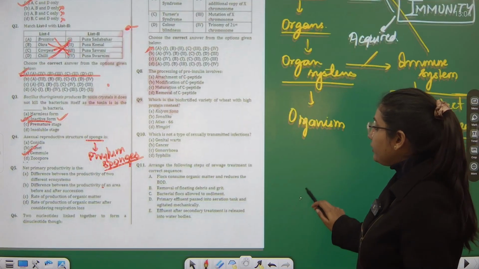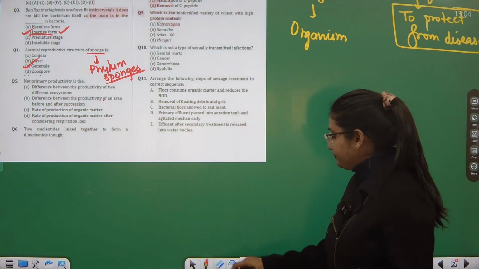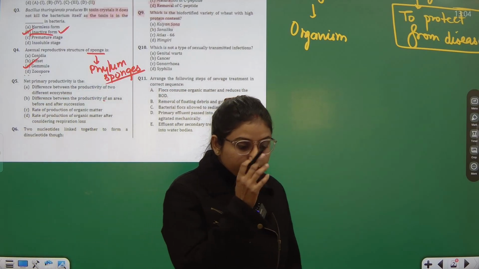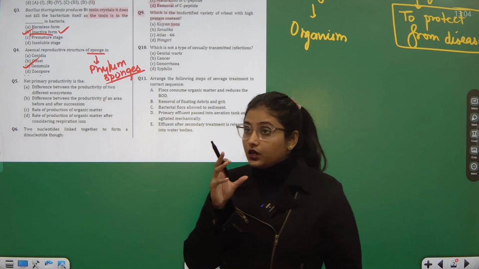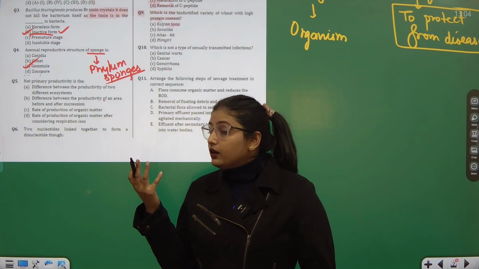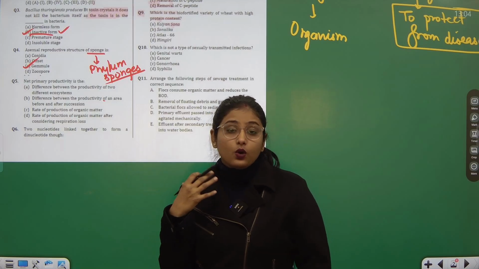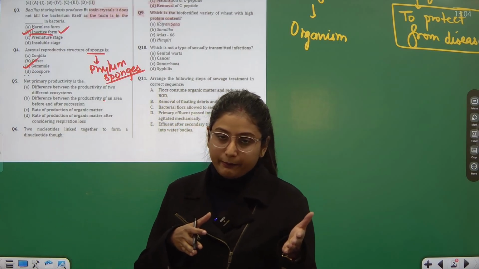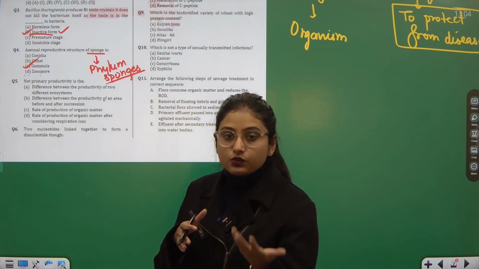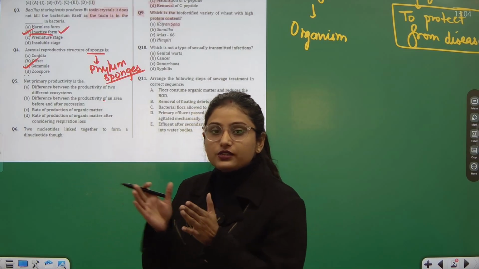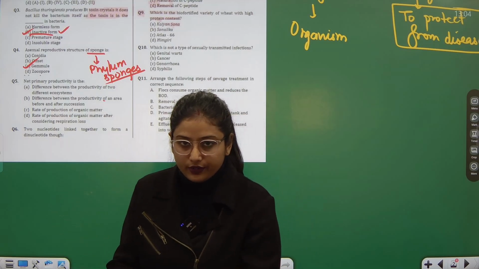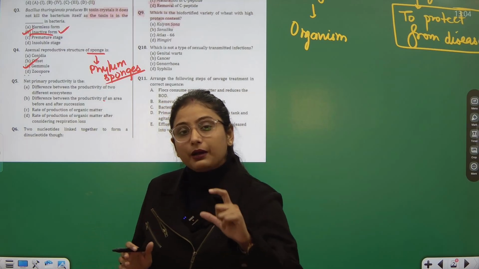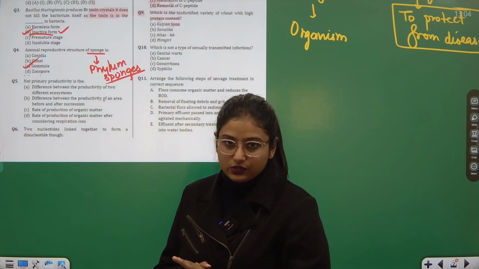Question number 5, net primary productivity. Now, if we are talking about net primary productivity, for example, we have sold something, but whatever we have sold, we must have purchased also at some price. So what we have sold is not the profit, but the difference between the both is the profit, or the loss whatsoever. So that's the net amount, but the total amount is the selling price at which you have sold.